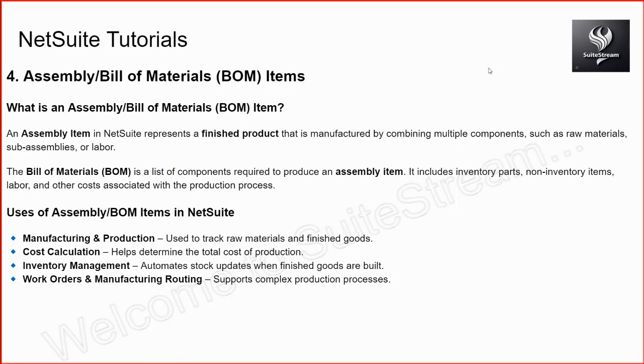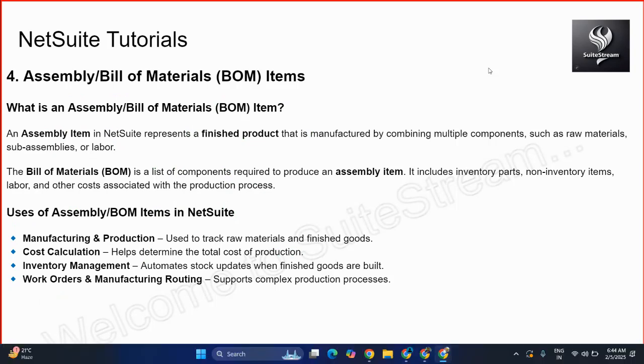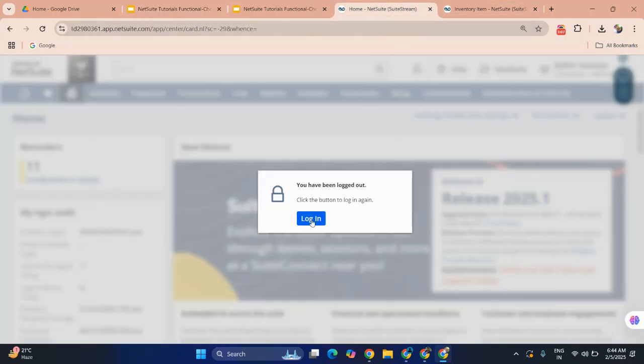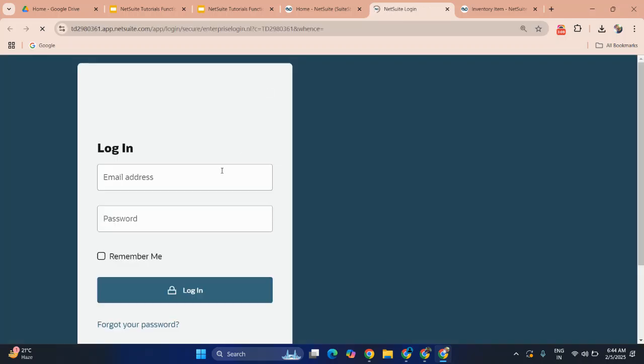We need wheels, handle, headlight, indicator, engine, seat, and tank. These come under the bill of materials. So this will be the material. Once we collect all the materials, then we'll start producing that bike.